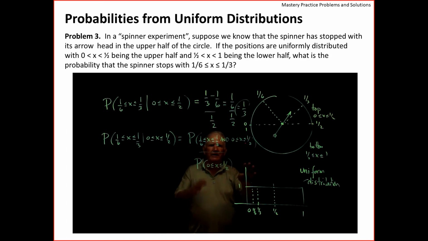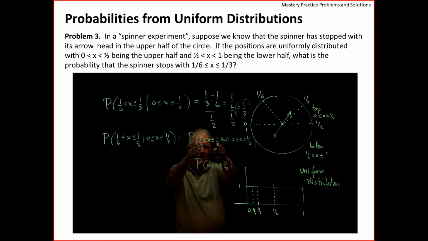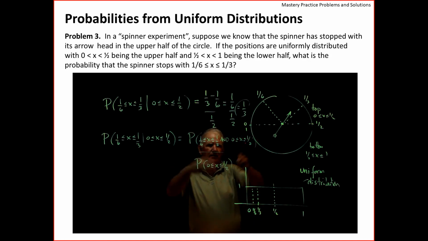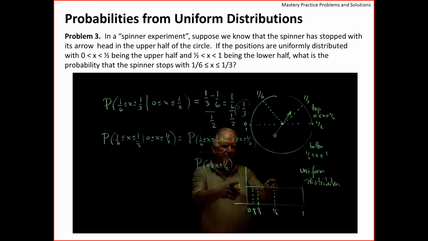What is the probability that you are at once between 1/6 and 1/3 and between 0 and 1/2?